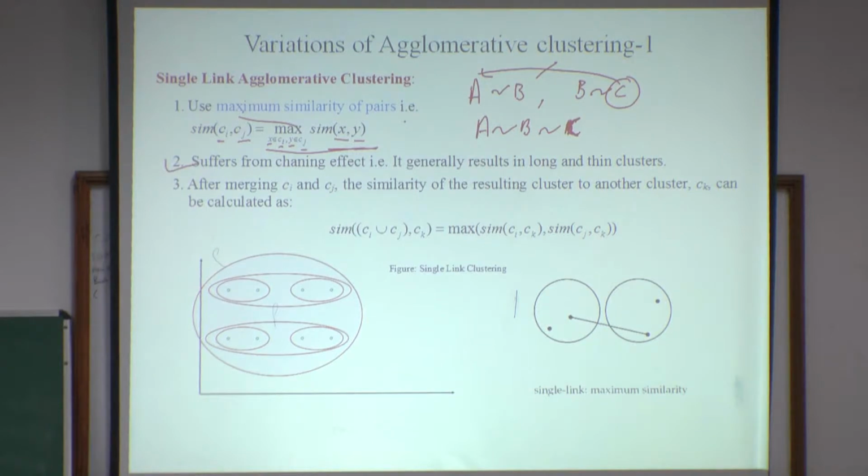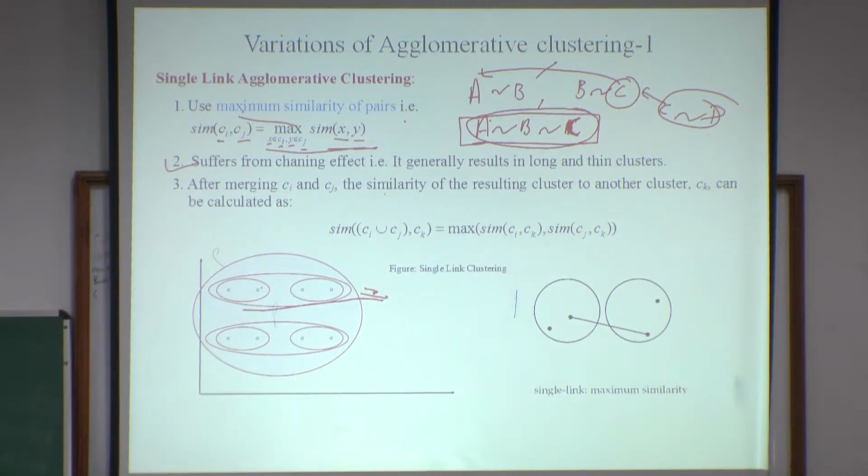It suffers from the chaining effect. Chaining effect means what I discussed here: it will combine all of A, B, C into a single cluster, and here C may not be similar to A. This is called the chaining effect. There may also be a point D that C is very similar to, and again it will become part of this cluster. So it creates long, elongated, chain-type clusters like the one discussed here.